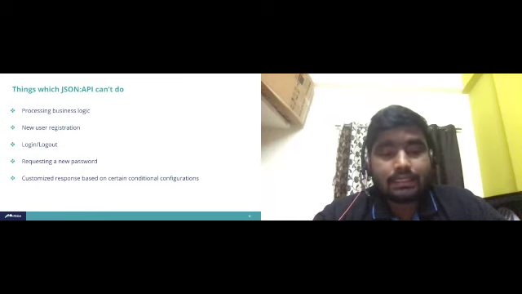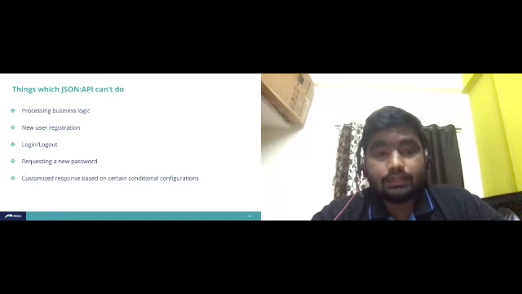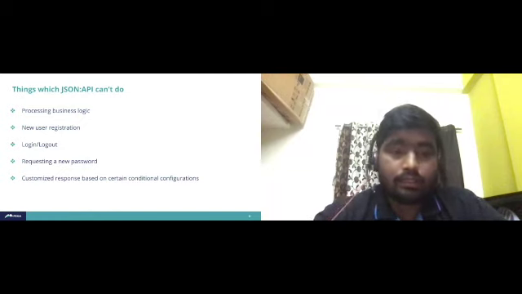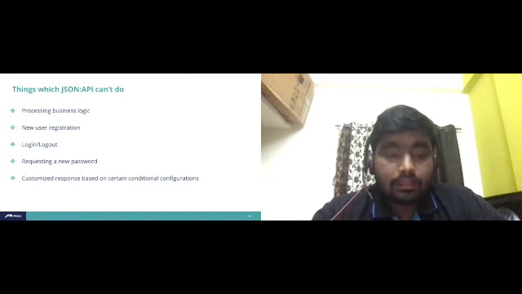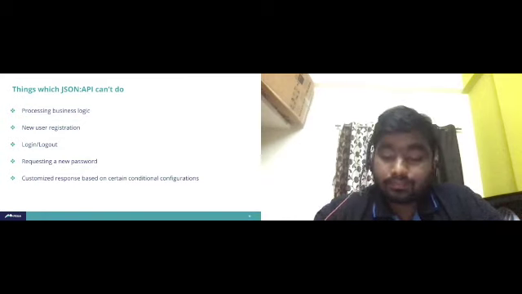Also, if you have a customized response based on certain conditions, like complex conditional logic to set the response, JSON API can't handle those things. But the RESTful API module can handle all of these.